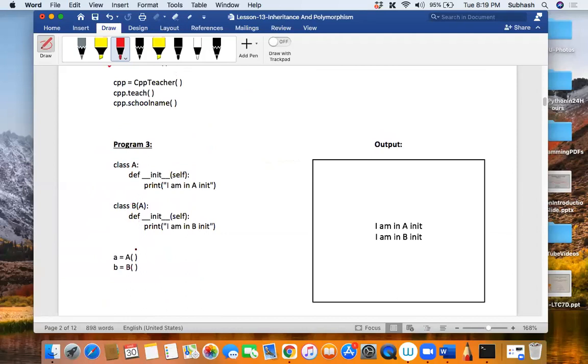So what happens over here? I'm creating an object. When I create an object of A, the init method will get called and "I am in A init" will get printed. Similarly, when I create an object of type B, then "I am in B init" will get called. Is this program okay with you all? It's a very simple program, right?